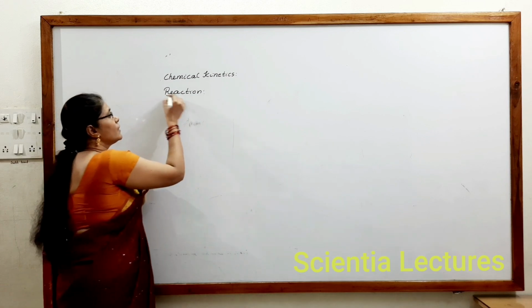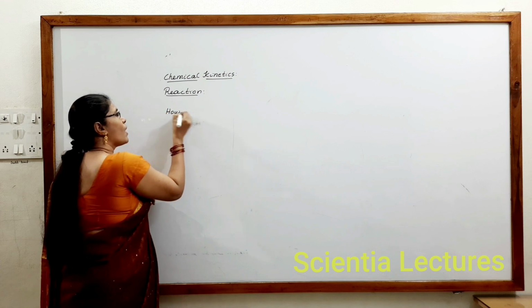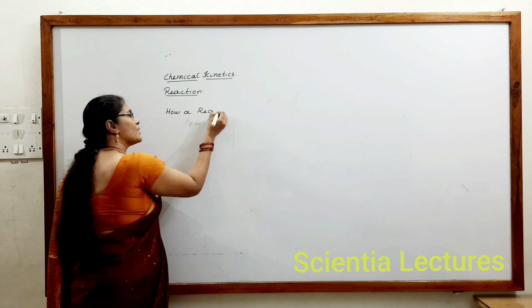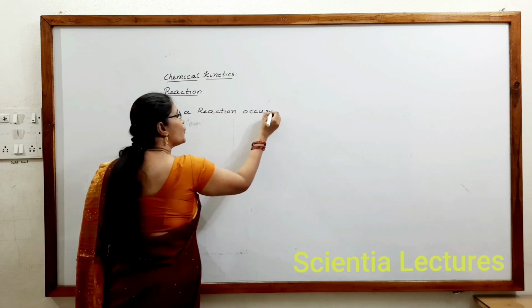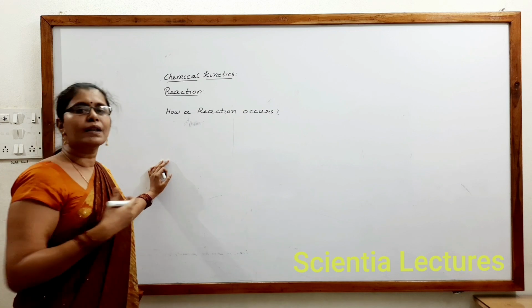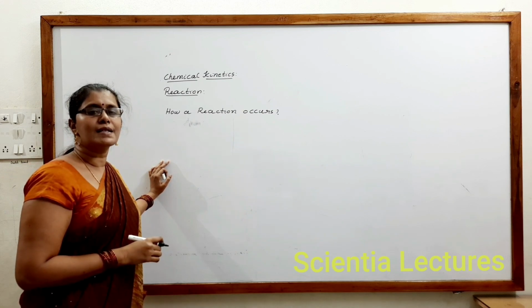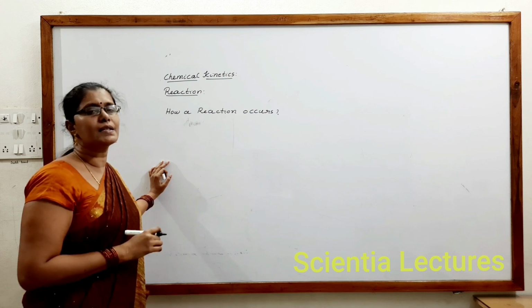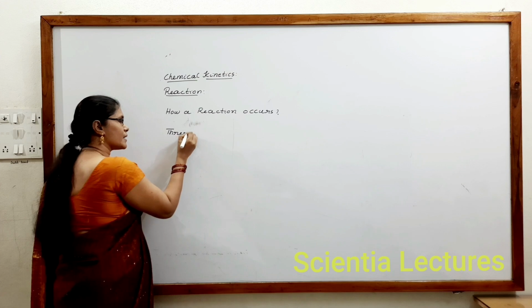Now let us see how a reaction occurs. Molecules are generally stable. If you put a few reactant molecules in a vessel, they collide with each other. During the collision, they reach a certain highest energy status called threshold energy status.